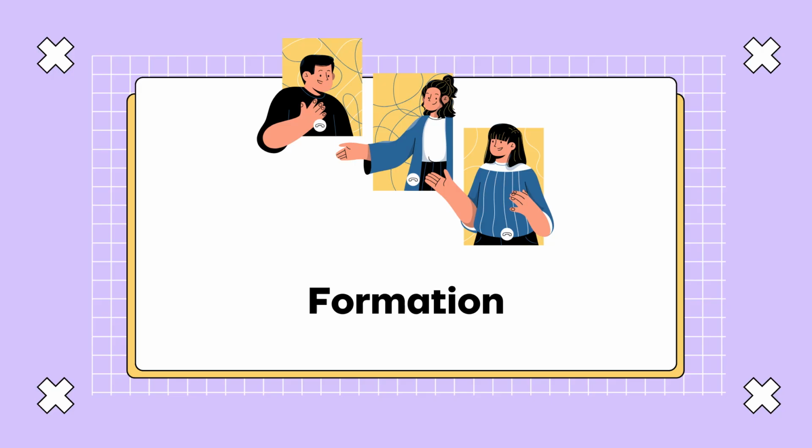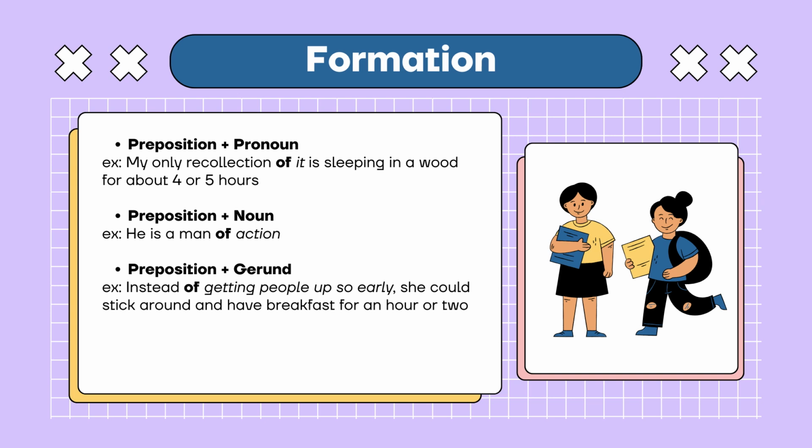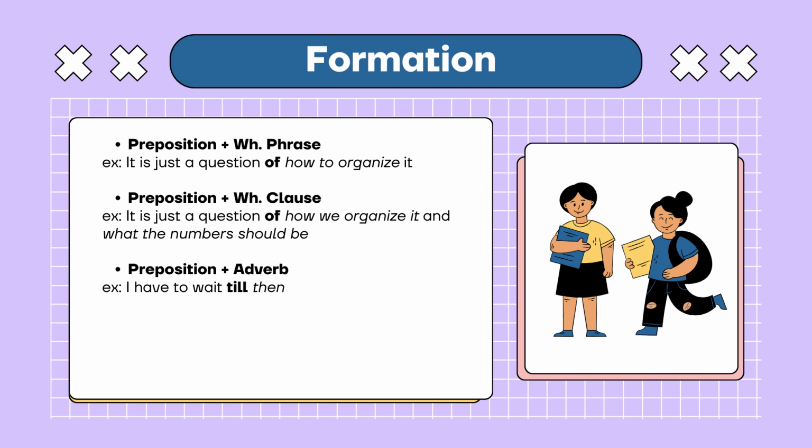B. Form. The first: preposition plus pronoun. My only recollection of it is living in a wood for about 4 or 5 hours. The second: preposition plus noun. He is a man of action. Preposition plus noun phrase. Instead of getting people up so early, she could stick around and have breakfast for an hour or two.